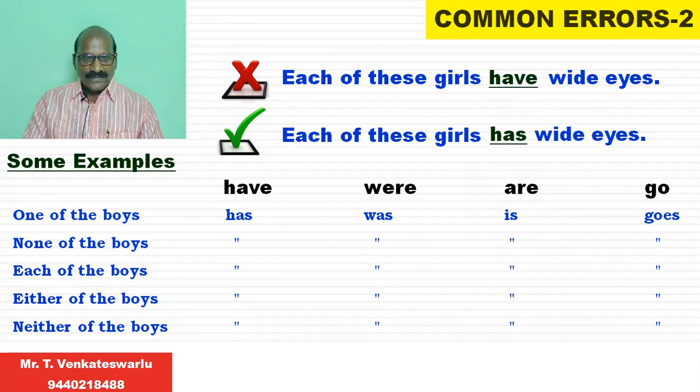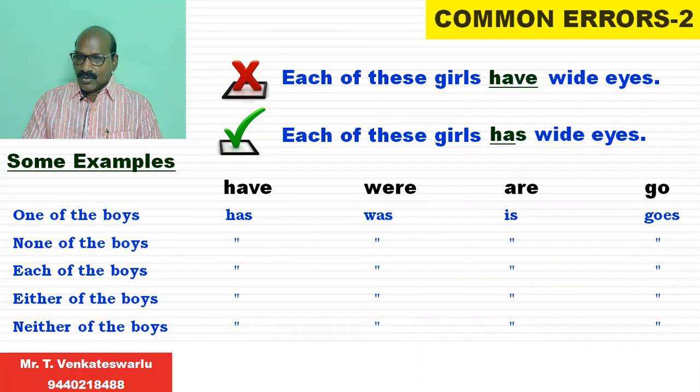One of the boys, none of the boys, each of the boys, either of the boys, neither of the boys. All these subjects are treated as singular subjects only. So we should never say one of the boys have, but say one of the boys has. One of the boys were wrong, one of the boys was correct. One of the boys are wrong, one of the boys is correct.